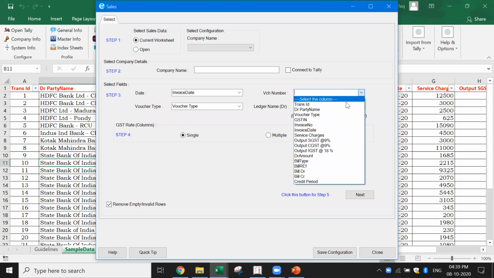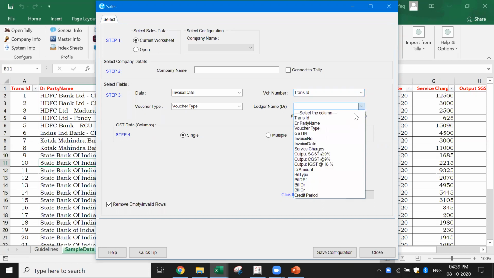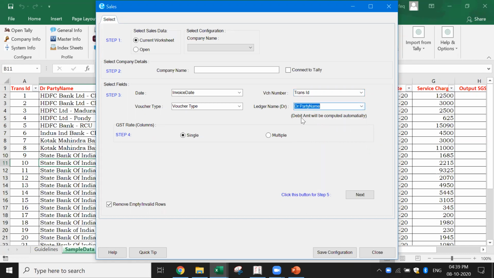So here I'm going to take the transaction ID. Ledger name, what is to be debited? Here I know, debit party name. Now in this case, it says debit amount will be computed automatically, which means you don't need to select the debit figure.